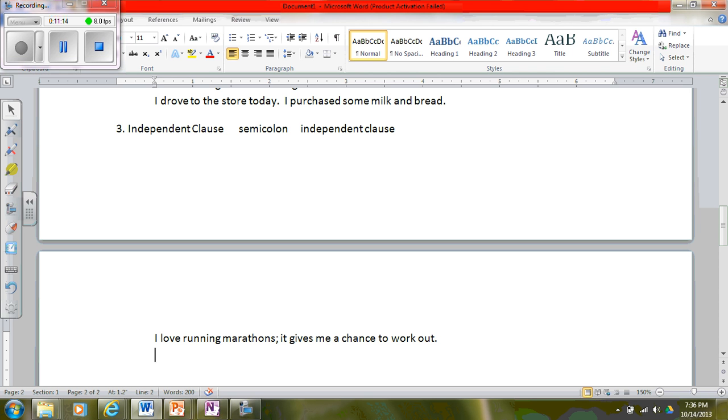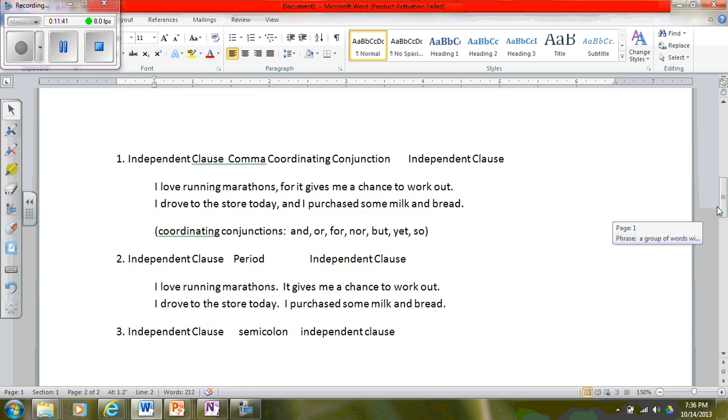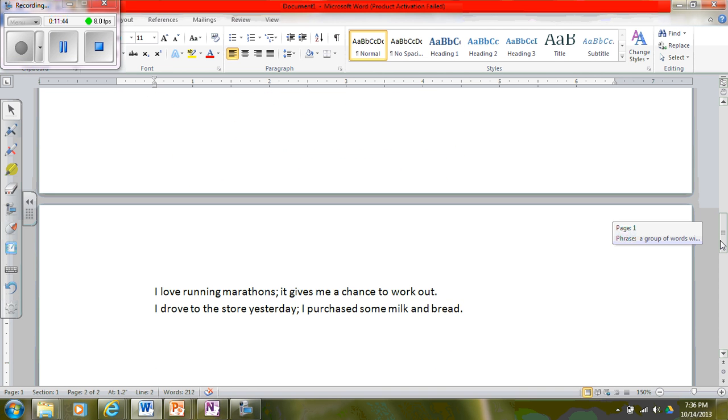The other example, I drove to the store yesterday. I purchased some milk and bread. I have two independent clauses. They're related to one another, so I can put a semicolon between the two, okay? So these are my first three basic comma rules, okay?